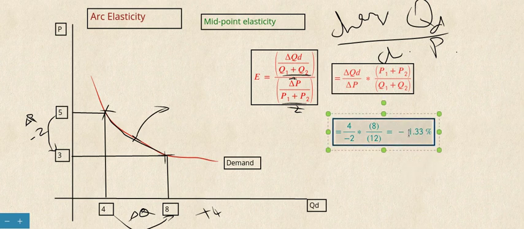This change in price causes this much change in quantity demanded. With this you can calculate the elasticity given in your exercises. Thank you for listening.